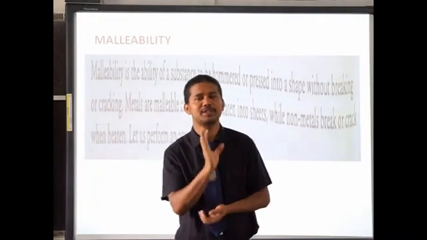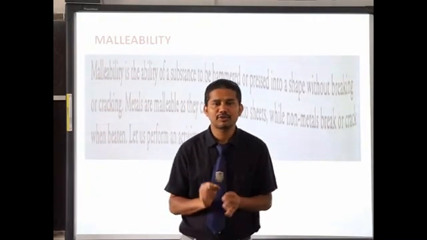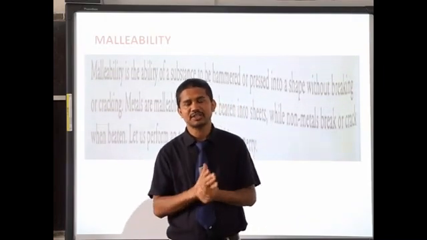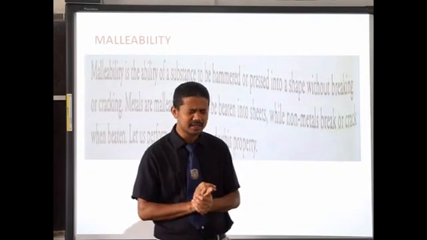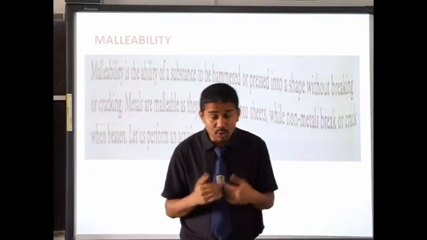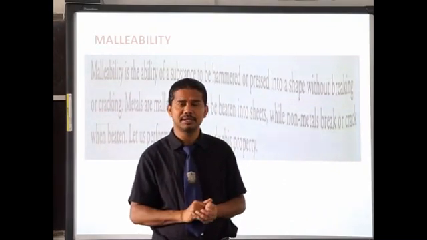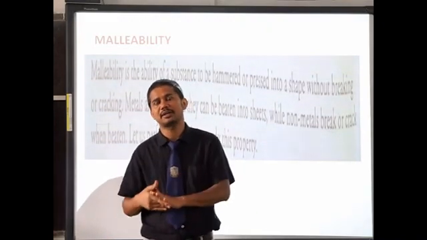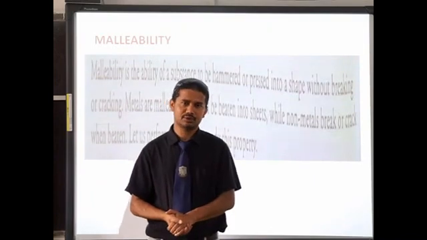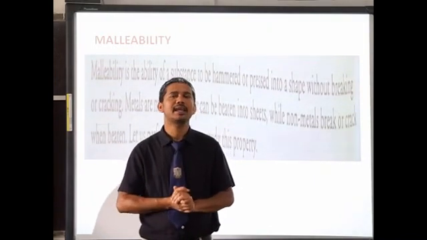This property of metal, by virtue of which it can be beaten into thin sheets, is called malleability. Substances which show this property are called malleable.